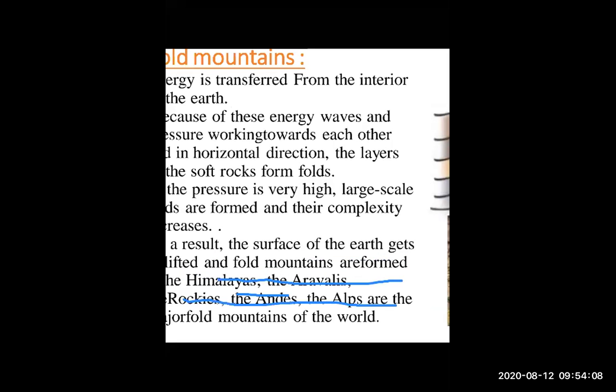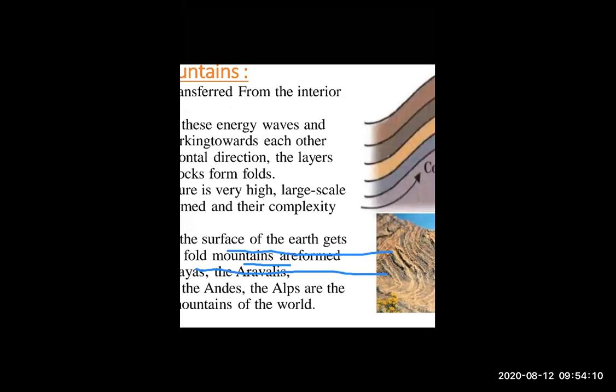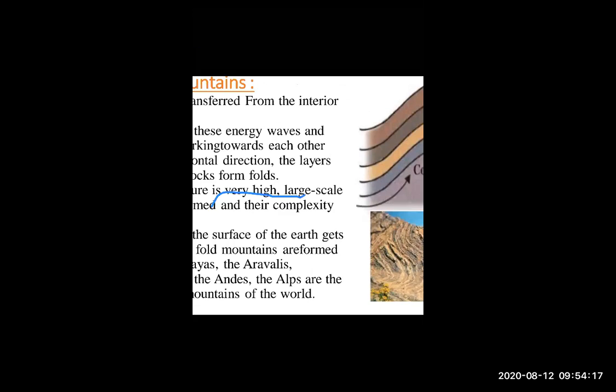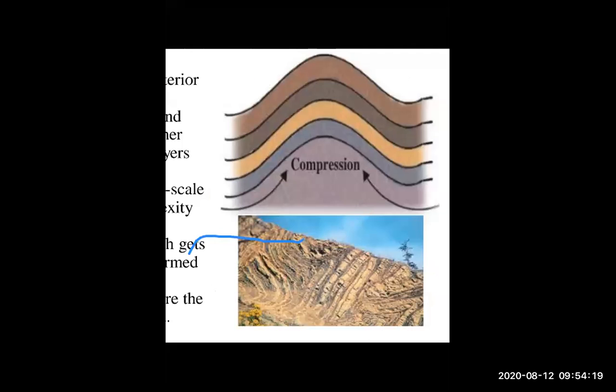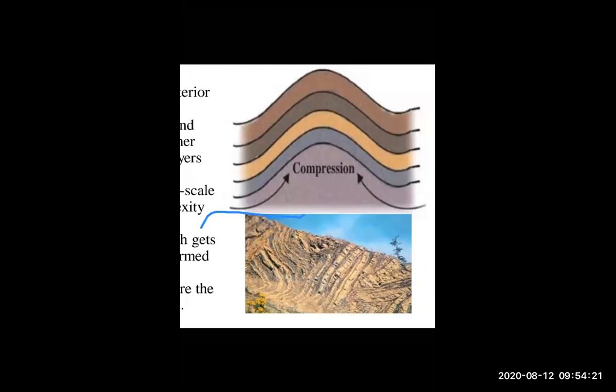Now what happened? For example, if we take an example, this is the Earth. Inside the Earth, this is the layer of soft rock. This is the land which is made by soft rock.